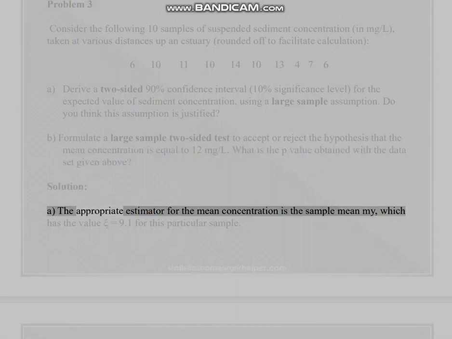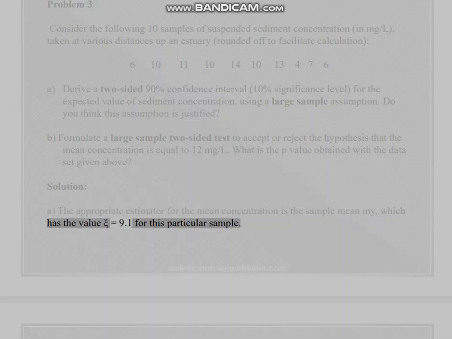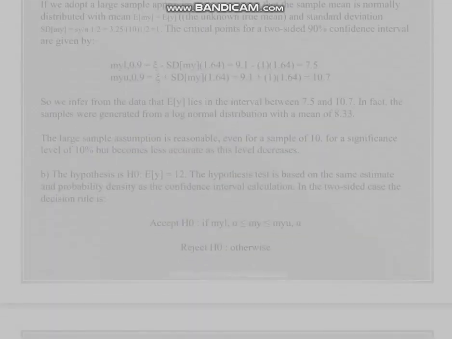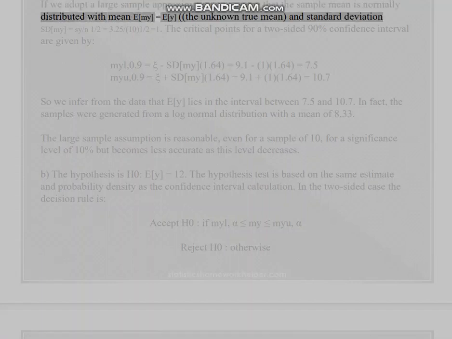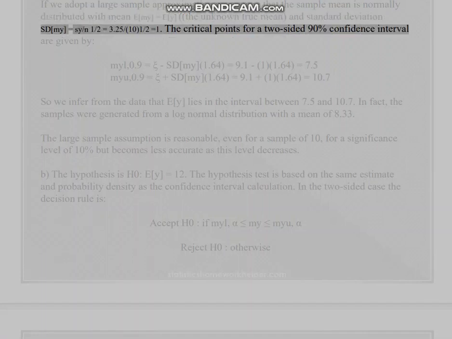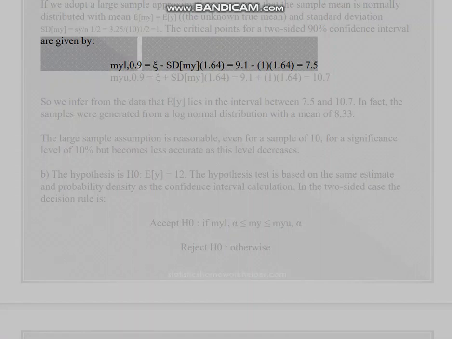Solution: A. The appropriate estimator for the mean concentration is the sample mean, which has the value 9.1 for this particular sample. If we adopt a large sample approximation, we assume that the sample mean is normally distributed with mean E[Y], the unknown true mean, and standard deviation σ equals s_Y over n to the 1/2, equals 3.25 over 10 to the 1/2, equals 1.